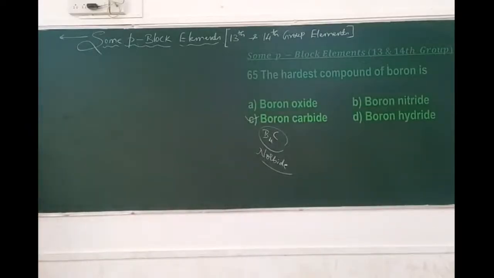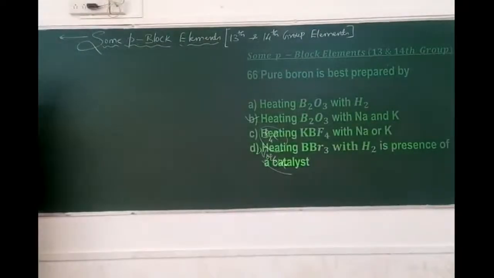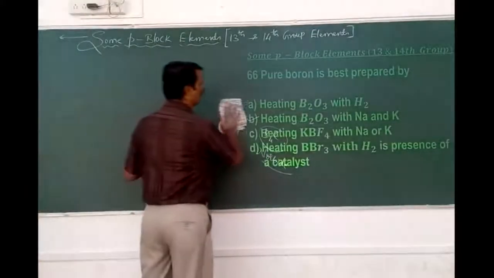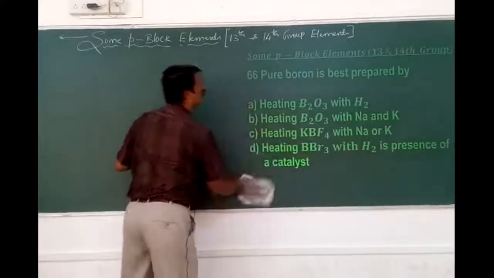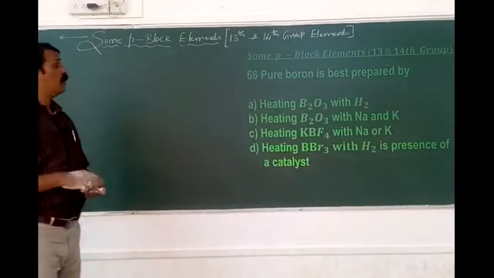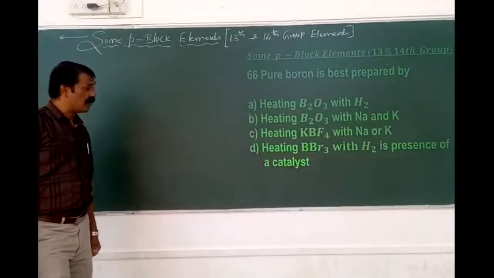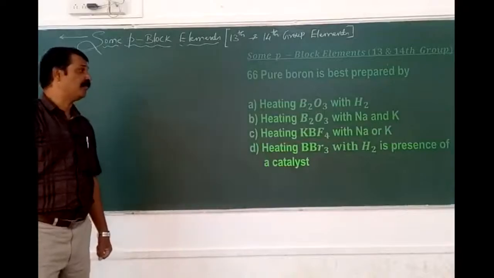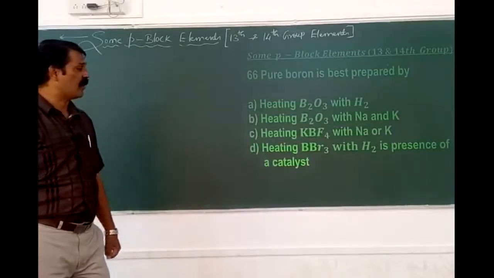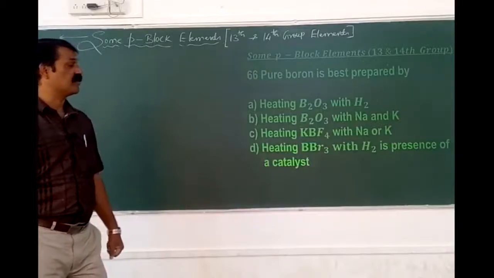Okay. So, next is 66. The pure boron is best prepared by heating boron trioxide with hydrogen, boron trioxide with sodium and potassium, heating potassium boron tetrafluoride with sodium or potassium, or heating boron tribromide with hydrogen in the presence of a catalyst.